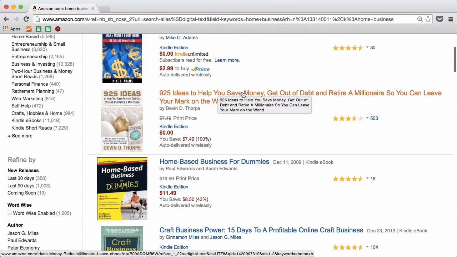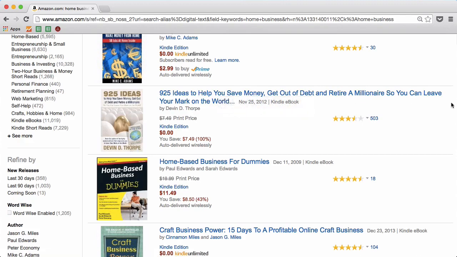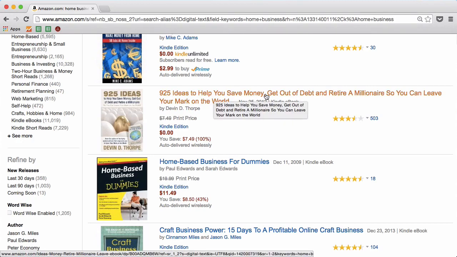925 ideas to help you save money, get out of debt and retire a millionaire so you can leave your mark on the world. Wow. If you thought you were using too much self-interest in a headline, just take a look at this one. Three different things that all directly relate to the reader. First one is 925 ideas to help you save money. That's a huge self-interest.